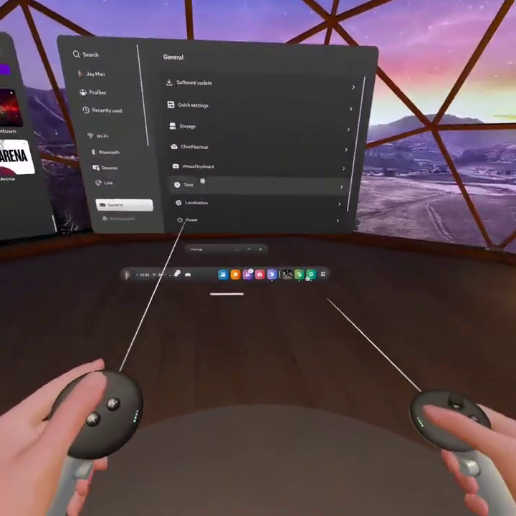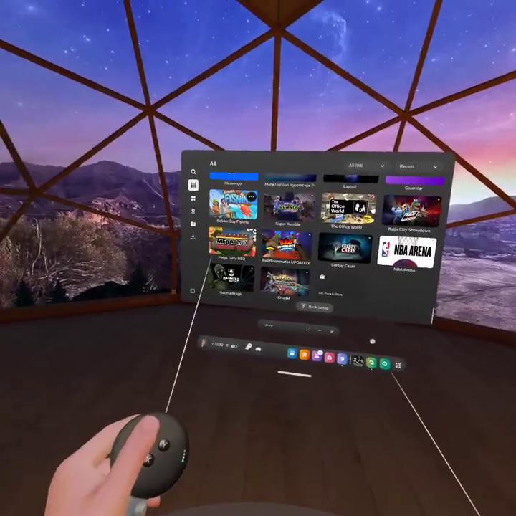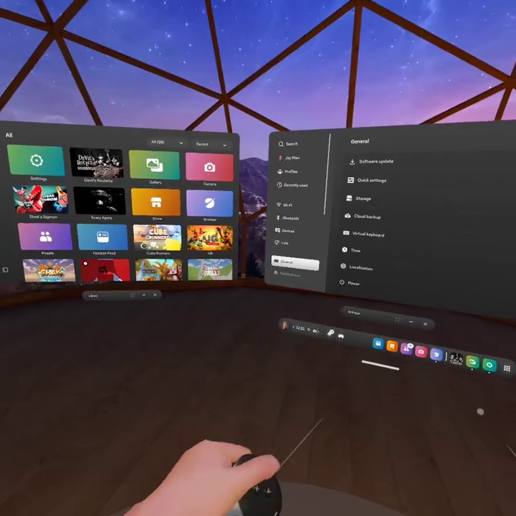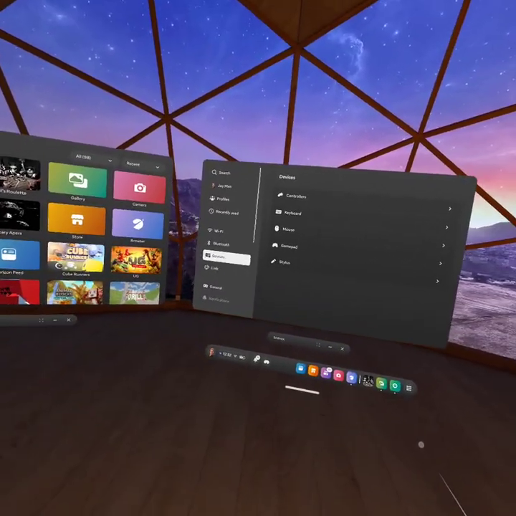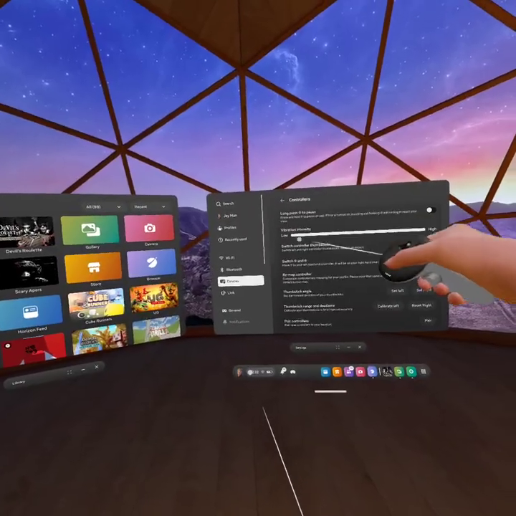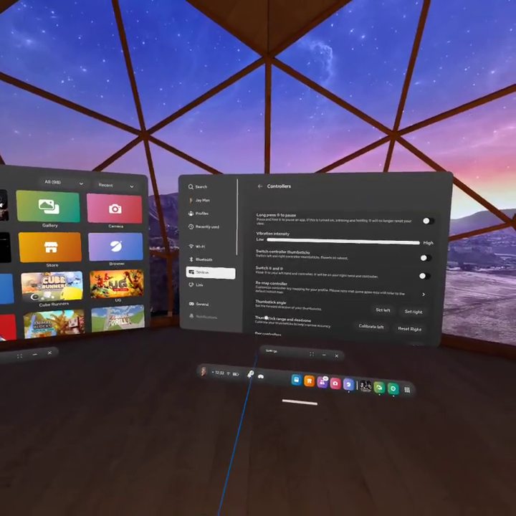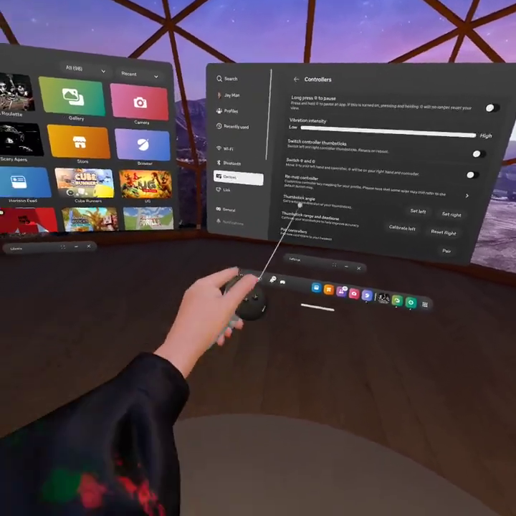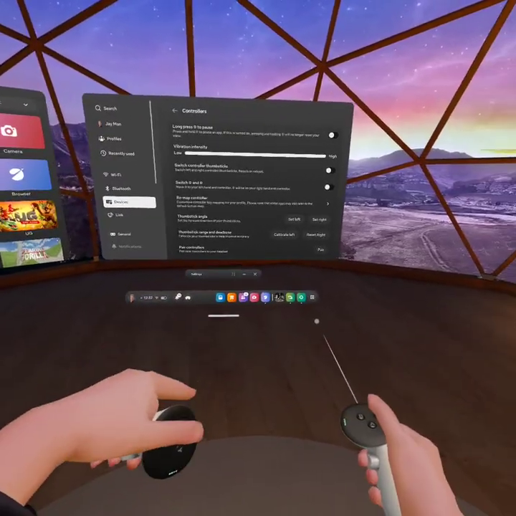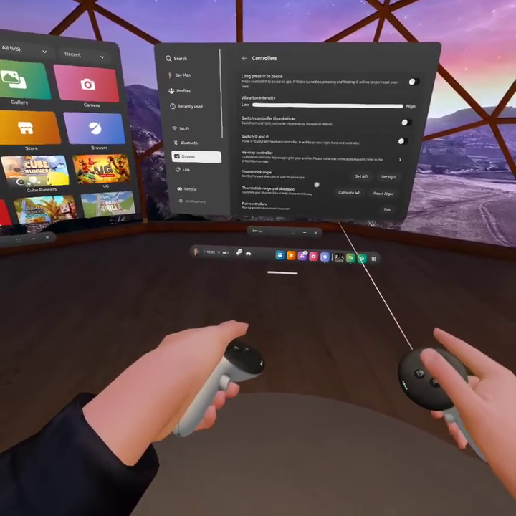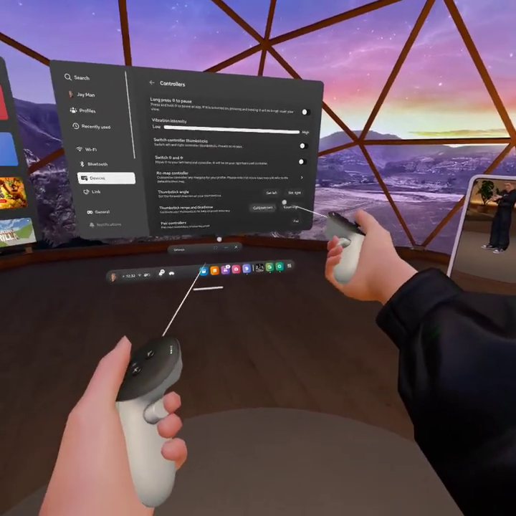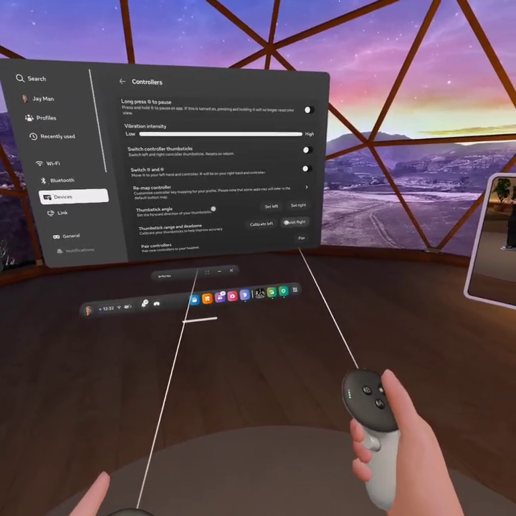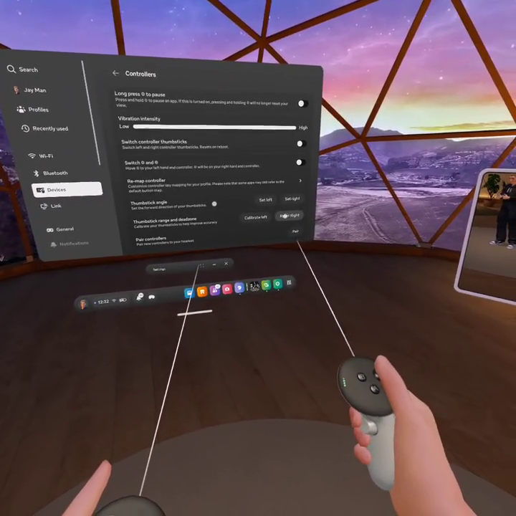First, go to library and go to settings. Now go to devices. Now go to controllers. And if you see thumbstick range and dead zone, you need to select the controller that you're having thumbstick drift on and just press it.